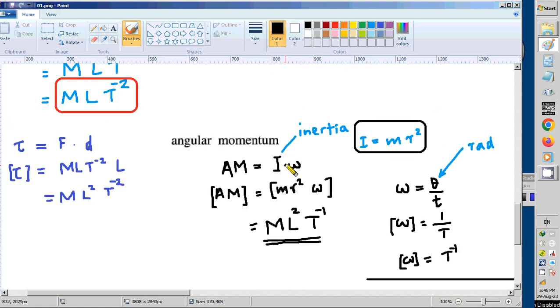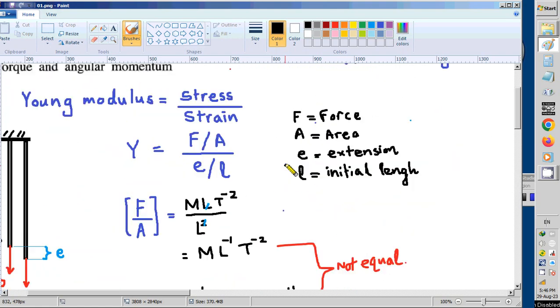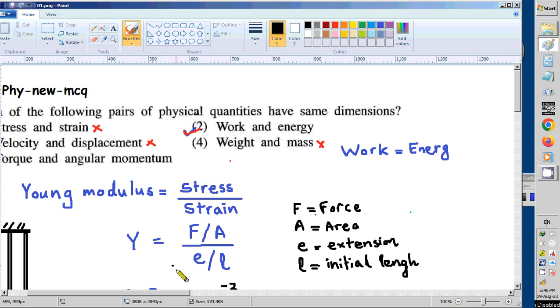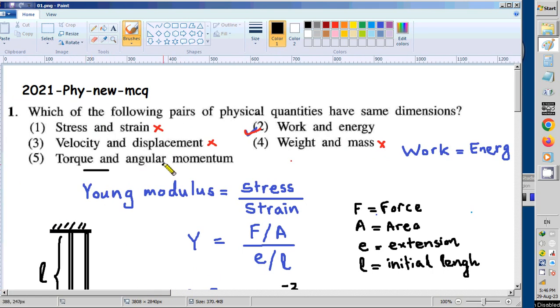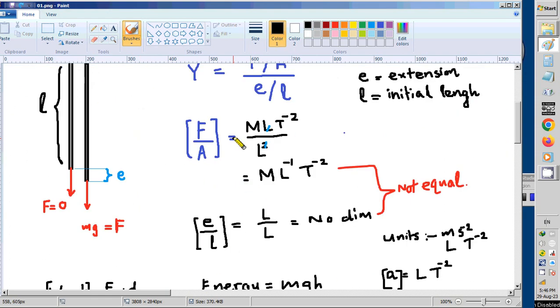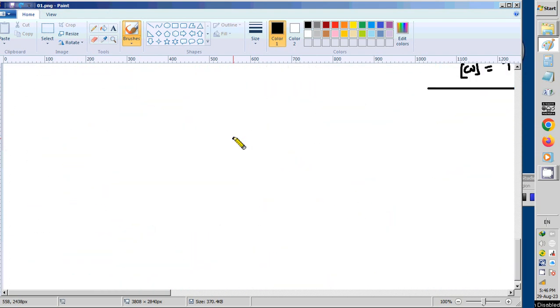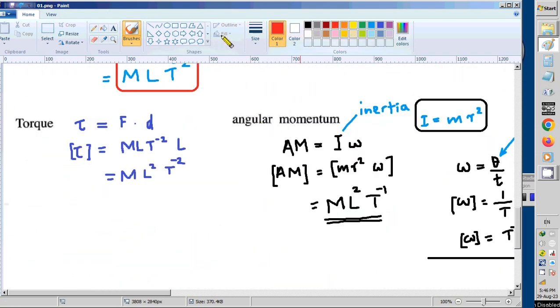Angular momentum. What they say is those two are equal. Here torque and angular momentum have the same dimensions. Have they? So torque has M L squared T minus 2.